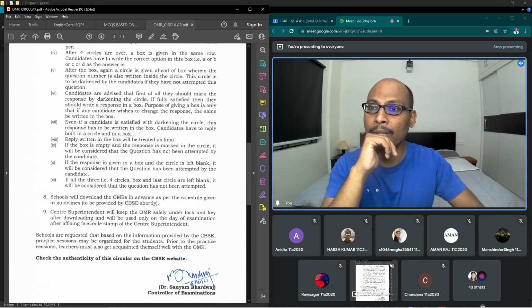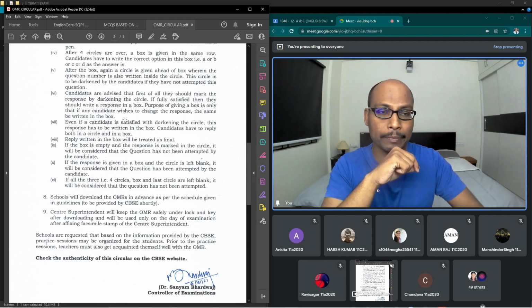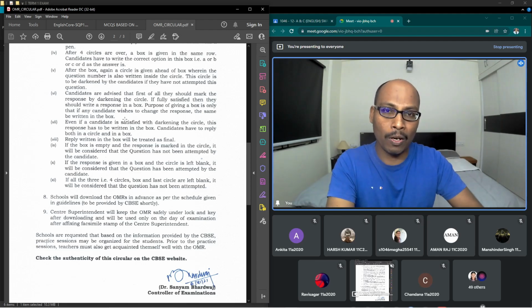Can anybody read this one? Point number 6. Candidates are advised that first of all they should mark the response by darkening the circle. If fully satisfied, then they should write the response in a box. The purpose of giving a box is that if any candidate wishes to change the response, the same be written in the box. But all these two attempts we failed. Wrongly darkened the circle, wrongly written answer in the box. Then what do we have to do? Even if a candidate is satisfied with darkening the circle, the response has to be written in the box. Candidates have to reply both in a circle and in a box.